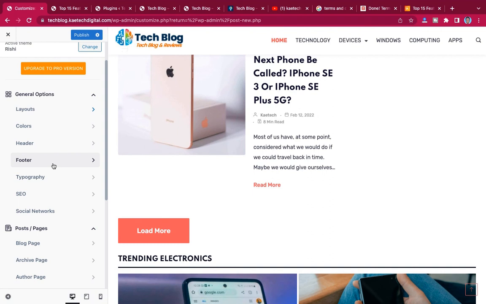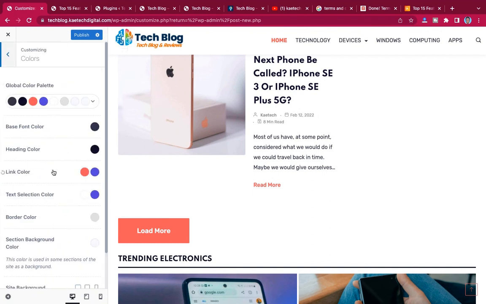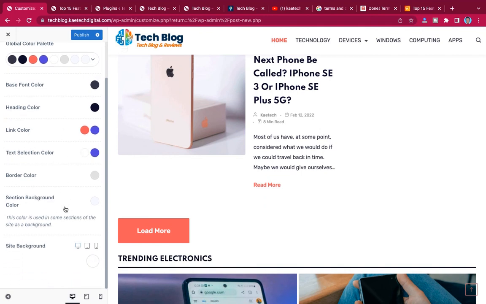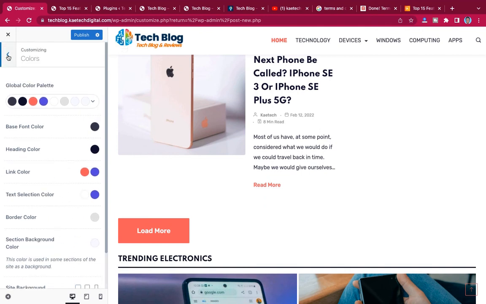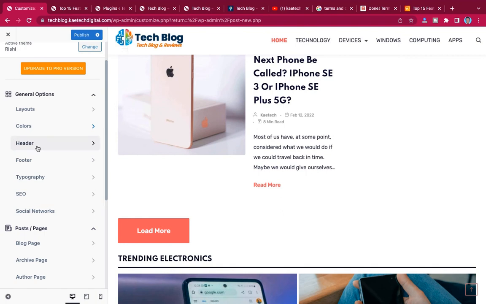Now we have the colors too over here, so you can set your colors at this place. You can choose your font color, your heading color, your links color, every color that you want. You can choose it over here. And then the header, we have done it. The footer, we have done it.